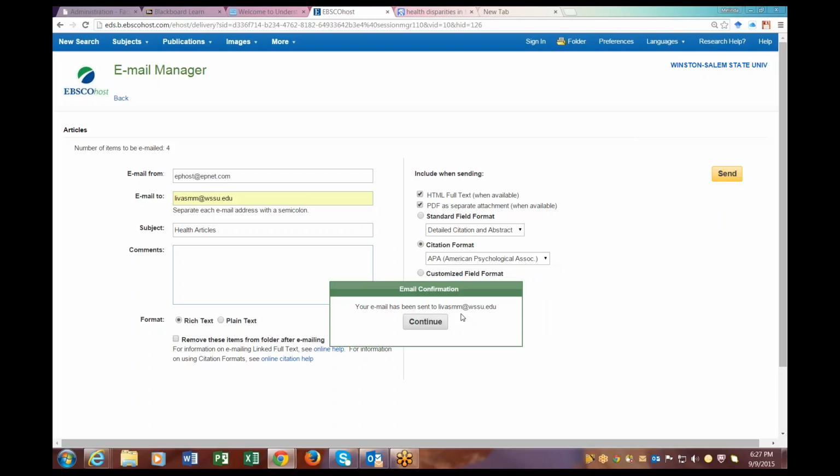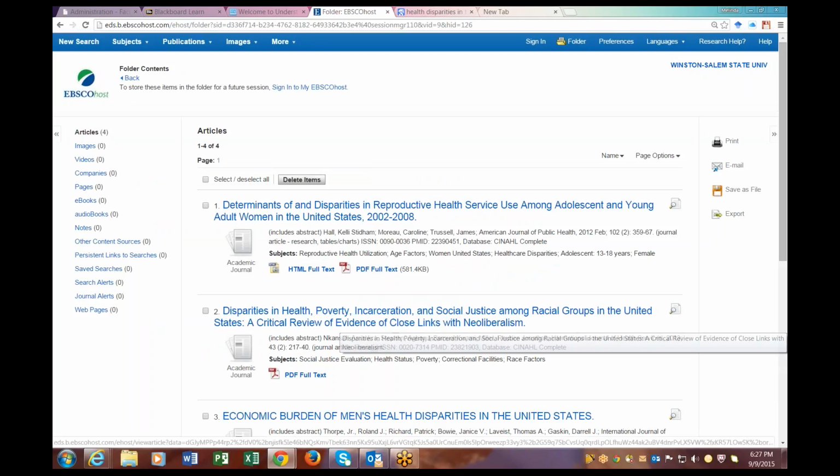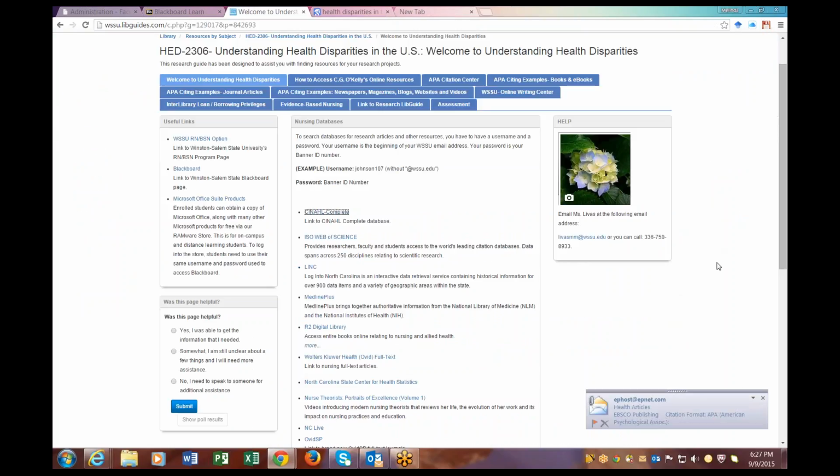So you will always get an email confirmation, and I'm going to hit continue. So let's give it a few seconds, and then I should be getting those articles. And then we will take a look at them in a minute. But let's see, because this is just one database, I do want to show you one other database. So let's give it a few, and let's let that populate. While we're waiting to get that email from EBSCO, I want to show you another database. So I'm going to close out of here, and here they come.